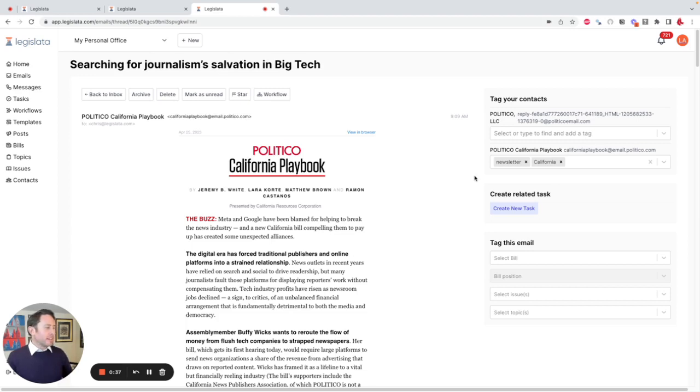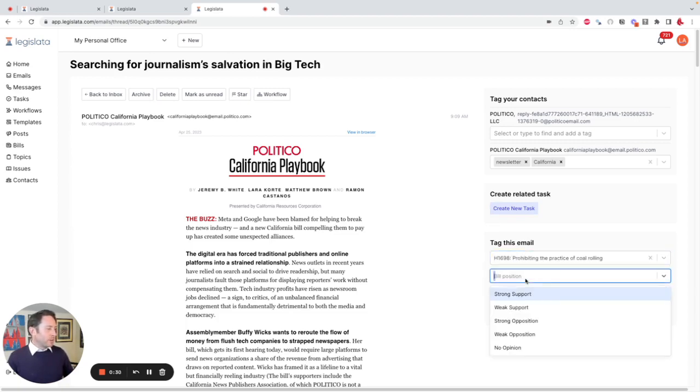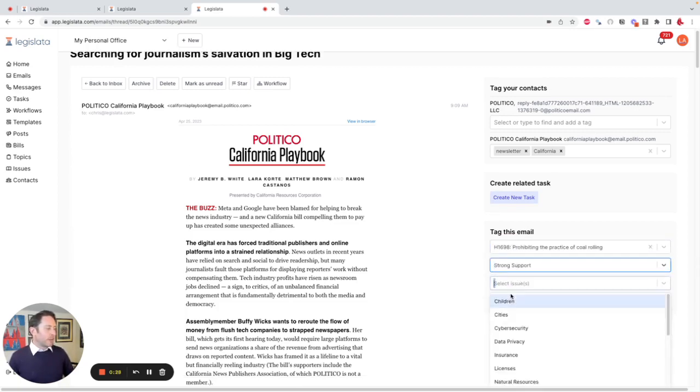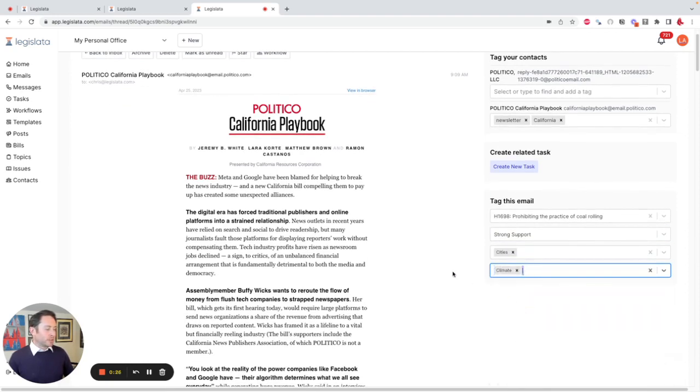And then also within the inbox, you can create a task based off that email, or you can even tag it with being about a particular bill, and maybe it's a person writing in support of that bill, or about a particular issue or a particular topic. And as you do that, you start to build up your own personal database of what your contacts are telling you.